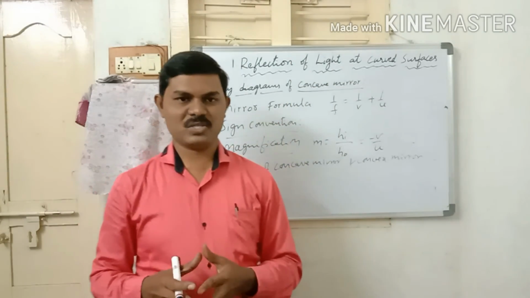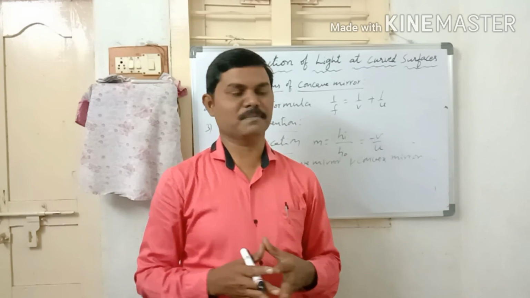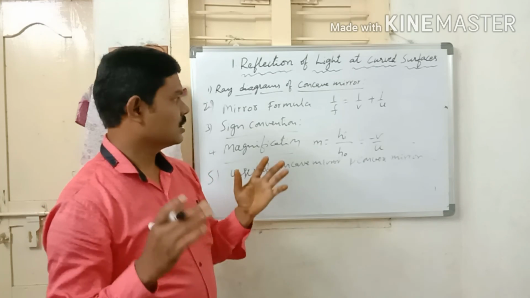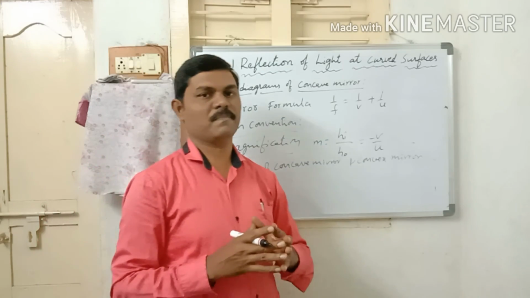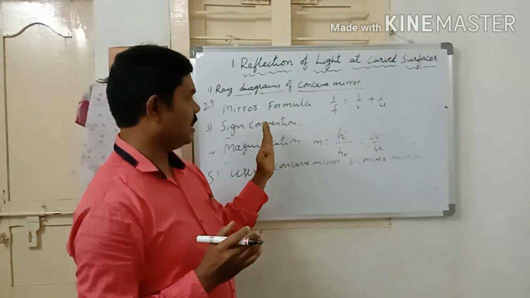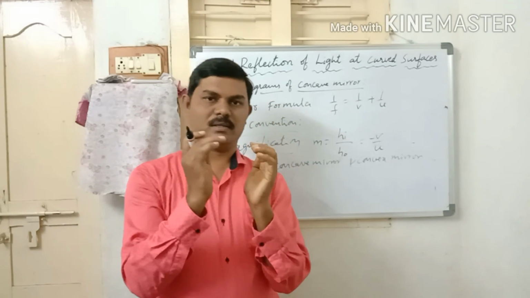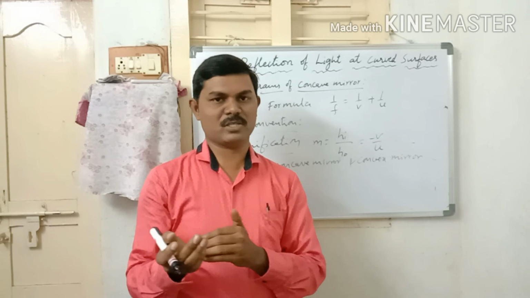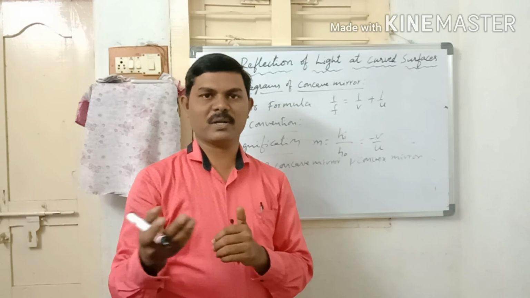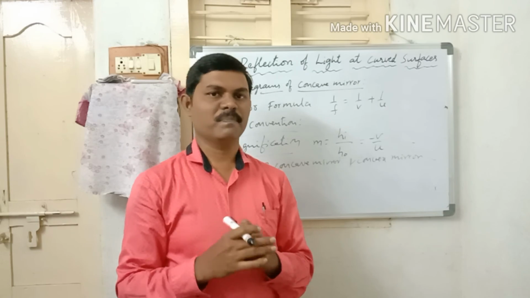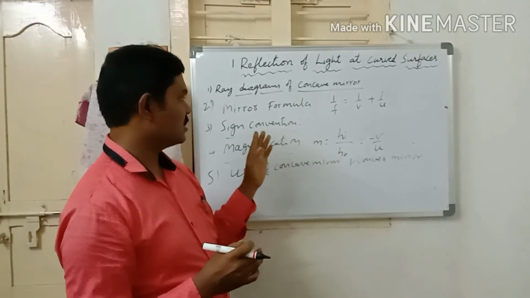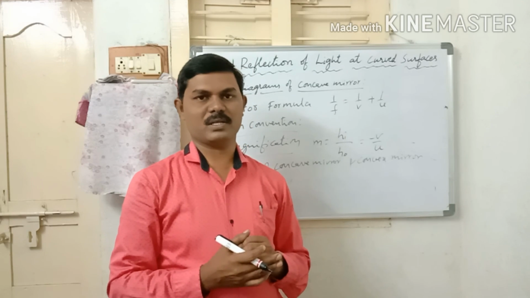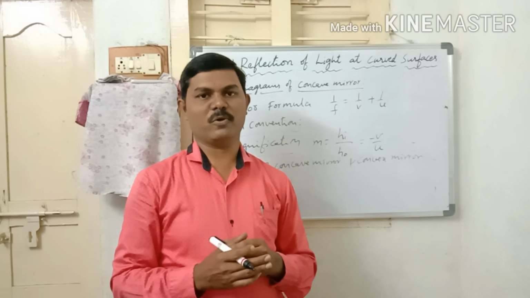Children, by this we have successfully completed our first lesson, reflection of light at curved surfaces. The main concepts in this lesson are the concave mirror, convex mirror, difference between the concave and convex mirrors, daily life applications of concave and convex mirrors, ray diagrams of the concave mirror, sign convention and magnification. So these are all some important points.